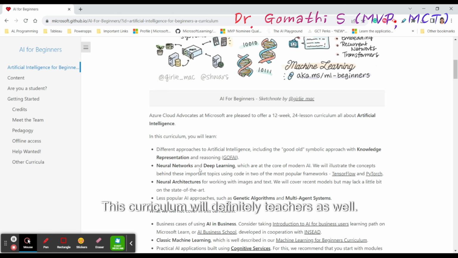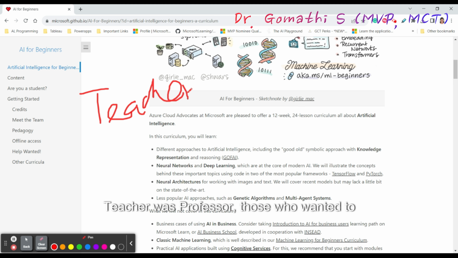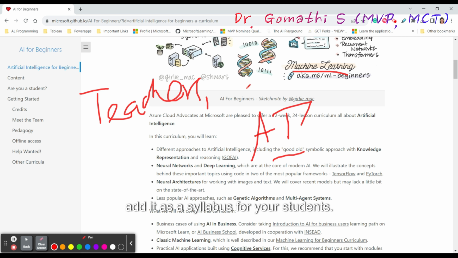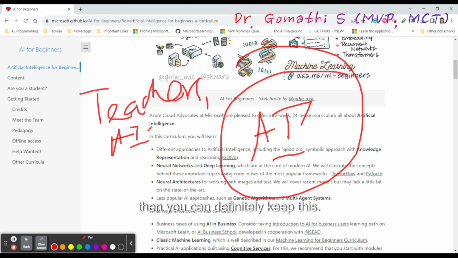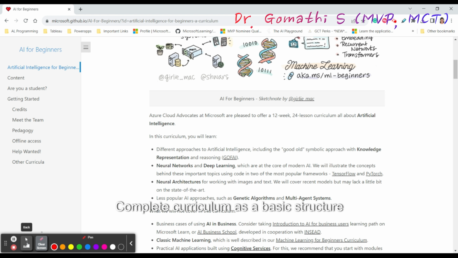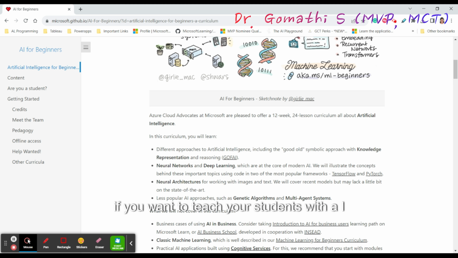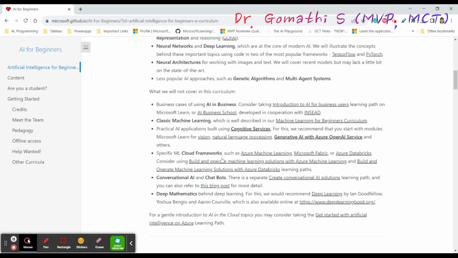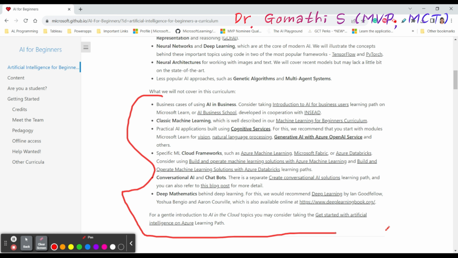See, this curriculum will definitely be useful for teachers and professors as well, those who wanted to add AI as a syllabus for your students. If you wanted to keep AI basics, then you can definitely keep this complete curriculum as a basic structure for your students. If you are a teacher working in a school, if you want to teach your students AI understanding, please, this will definitely help them. Okay, so just scroll down, you can see what you can understand in the curriculum, the complete thing which they have given here. This is a complete learning path.